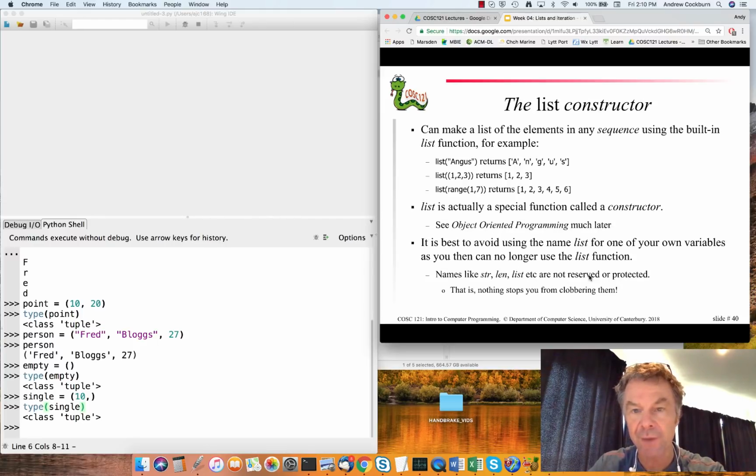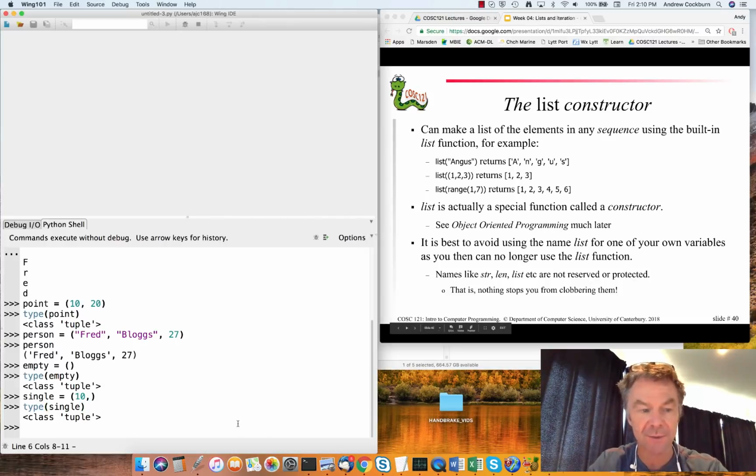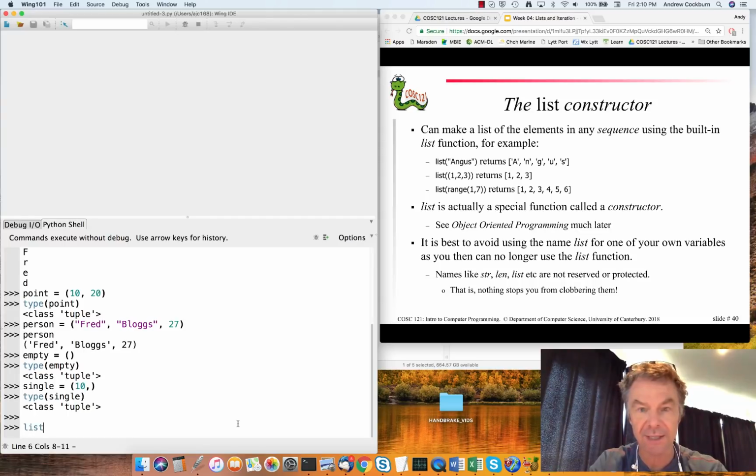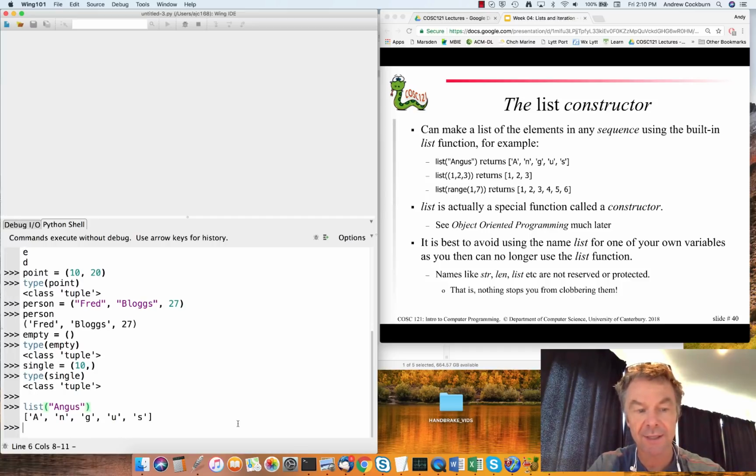When we need to convert between sequences like tuples or strings or a range and a list, we can do so easily using a built-in function called list. This is actually a special type of function called a constructor, but as we can see in the examples above, we can convert any type of sequence into a list as follows. So list of the string Angus will give us a list that is the individual elements of the sequence in the string Angus, so A, N, G, U, S.